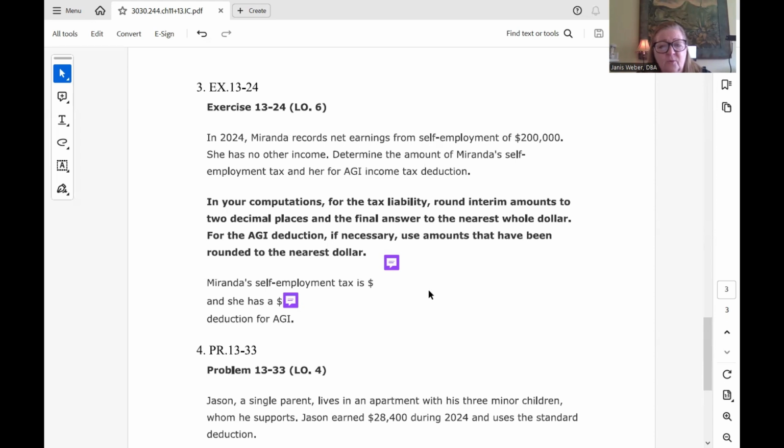And so what we had to look at is how much is her income. She's over the Social Security max, or the Social Security base. If she was under the Social Security max or the FICA max, we could calculate just a straight 15.3% tax to calculate her self-employment tax. But in this case, she's over the FICA max. So we have to do a little gyration to see how much she's going to owe. So we take this $200,000 and we say, I'm sorry.